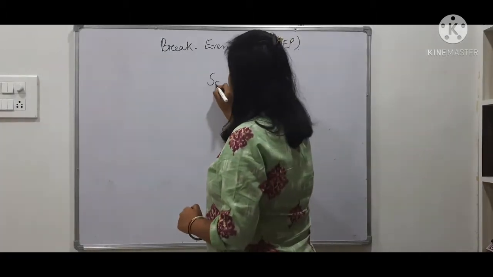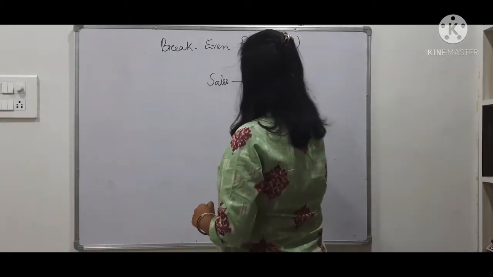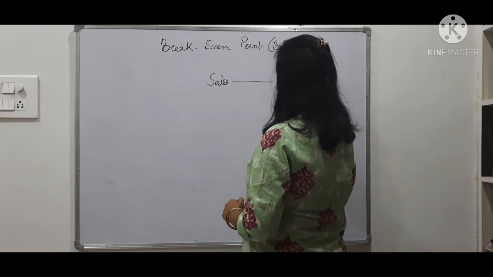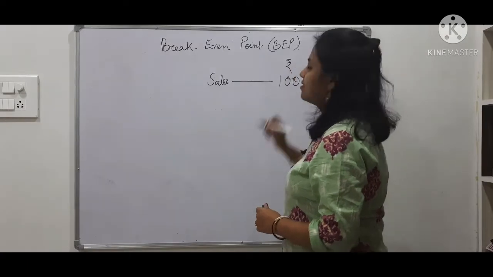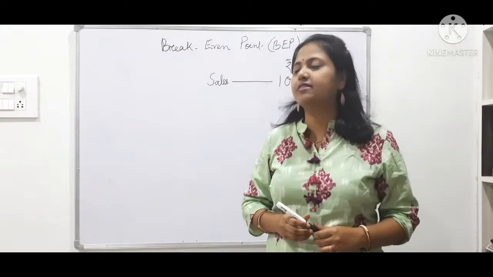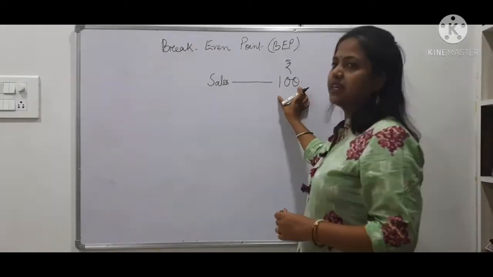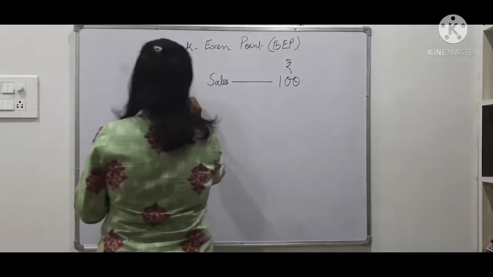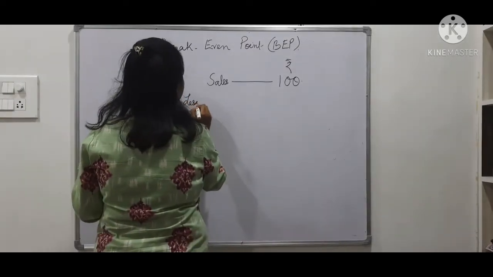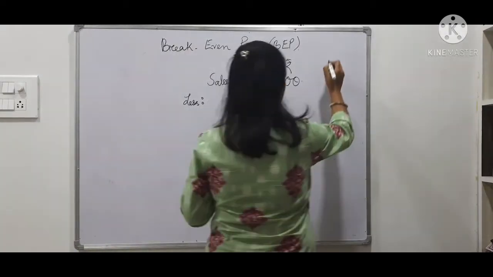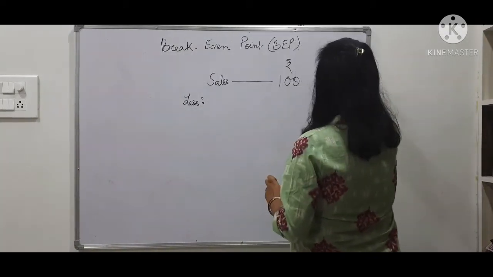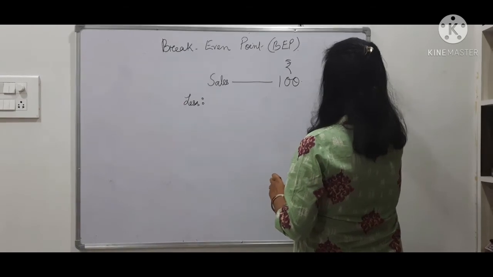You all know that when a company makes sales, suppose 100 rupees is the rupee value of sales, from this money it tries to cover its cost. We know there are two types of cost in the total cost.